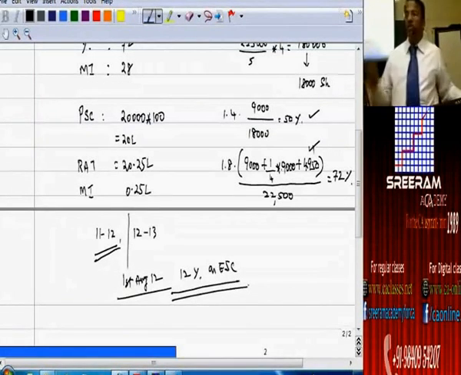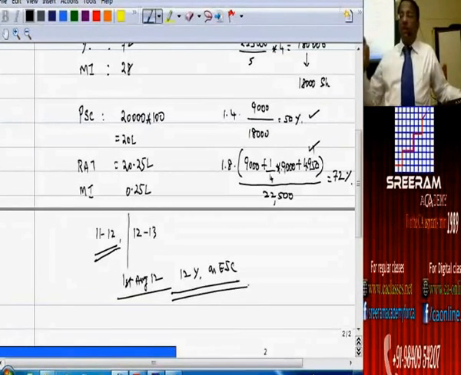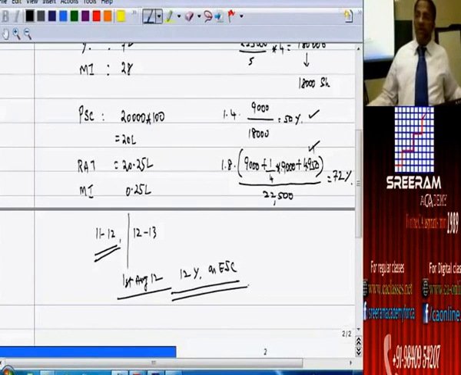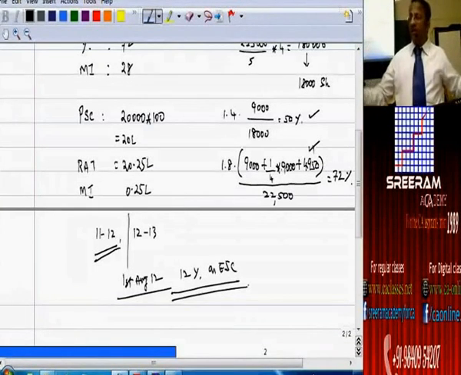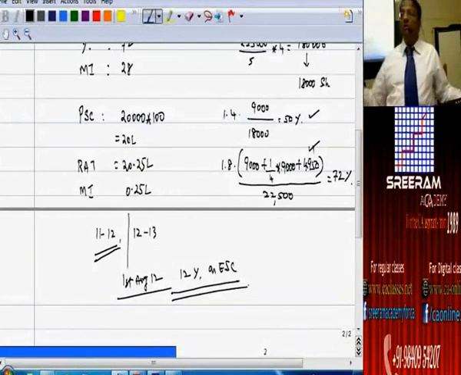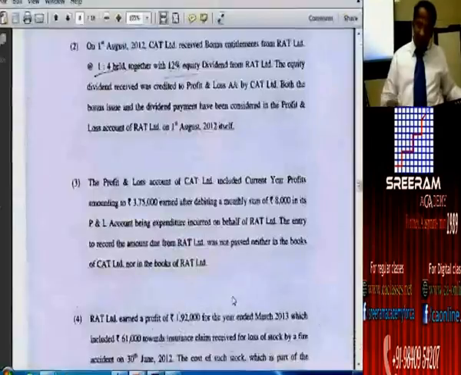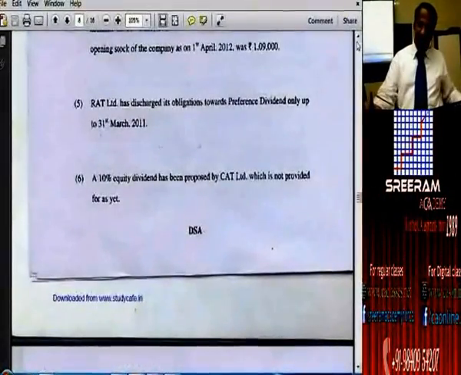Correct? Closely follow all of you. When they are talking something about 12% on equity capital, that means preference share capital on which dividend were all declared. So no company can declare dividend on equity capital keeping preference share capital pending. So what they mention in the problem, very difficult moment is what we are experiencing.